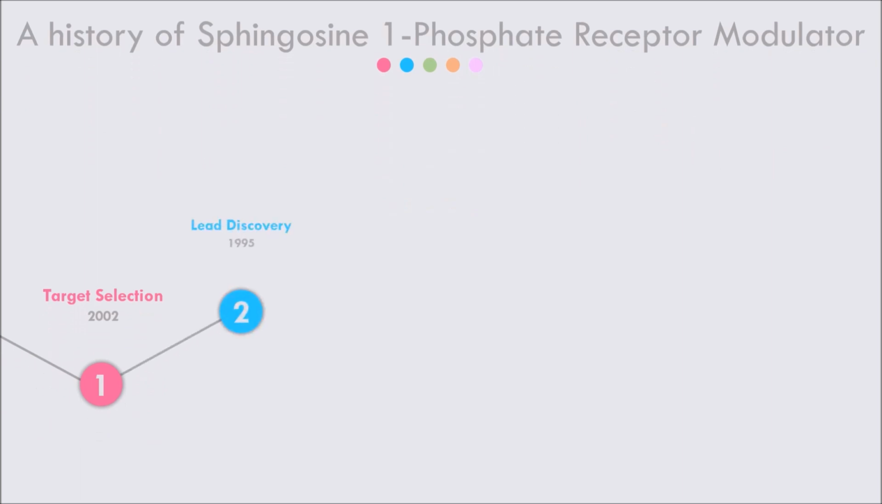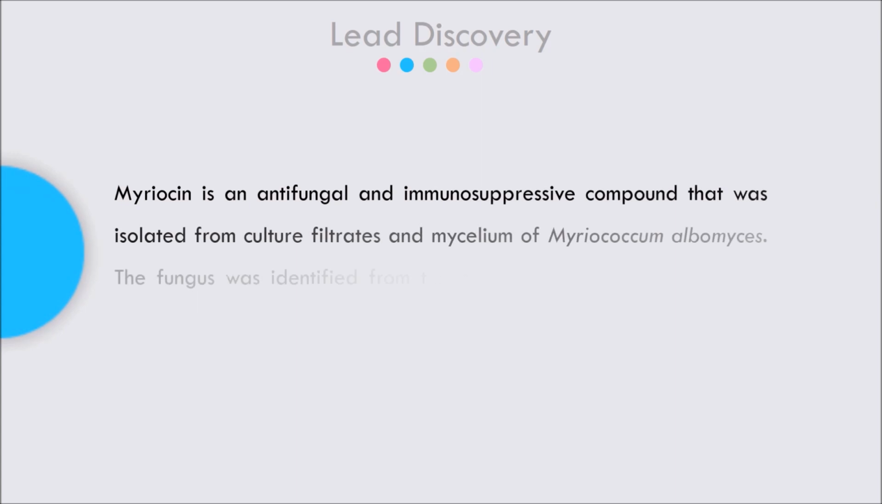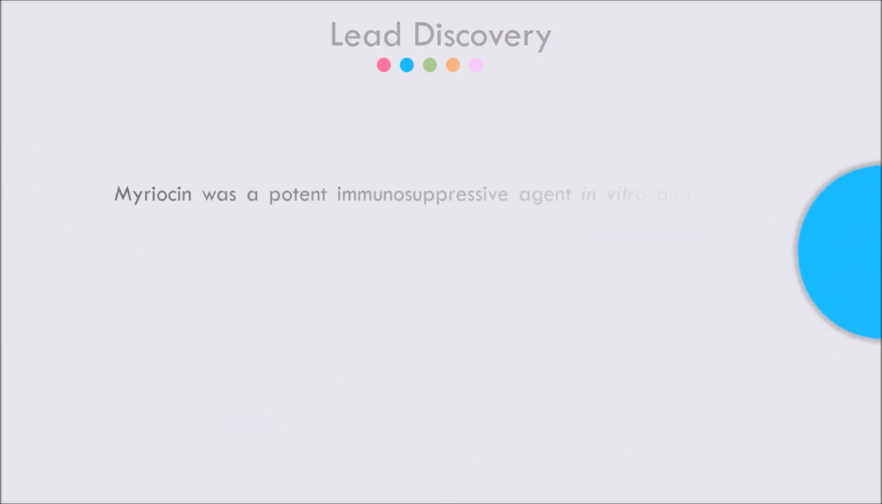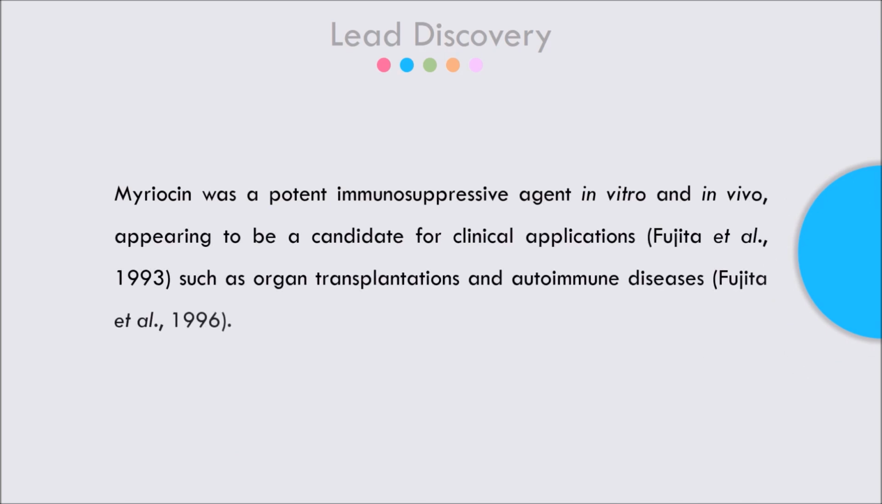Secondly, we look at lead discovery. Myriocin is an antifungal and immunosuppressive compound that was isolated from culture filtrates and mycelium of Myriococcum albomyces. This fungus was identified from the phenotypic screening of large amounts of thermophilic microorganisms for antibiotic activity. Myriocin was a potent immunosuppressive agent both in vitro and in vivo, appearing to be a candidate for clinical applications such as organ transplantations and autoimmune diseases.